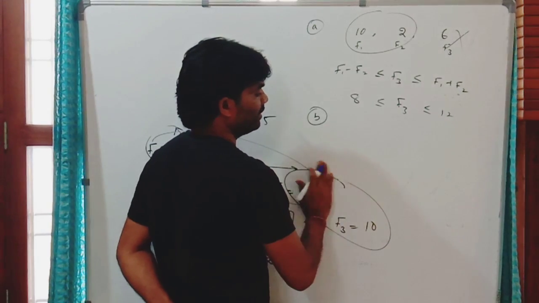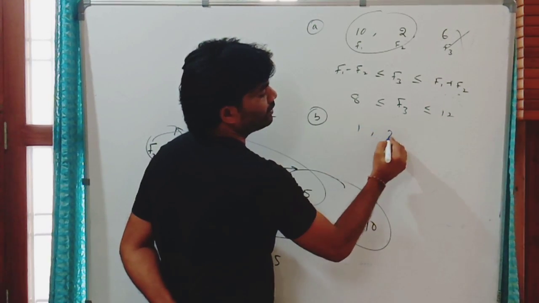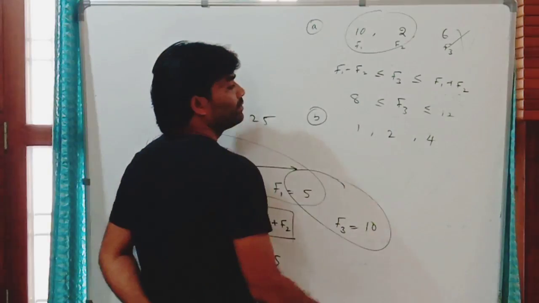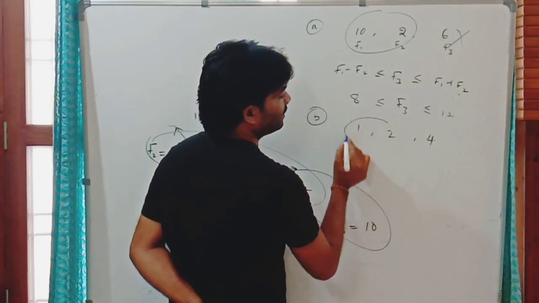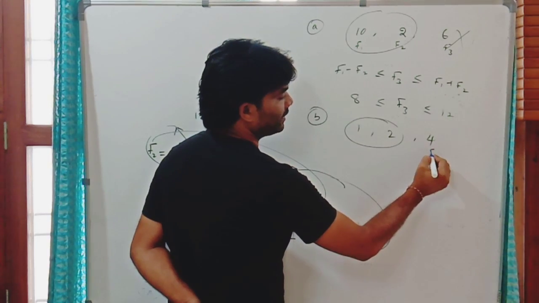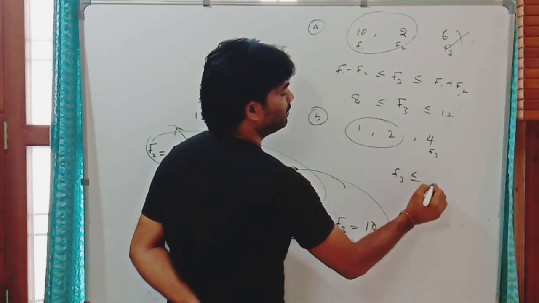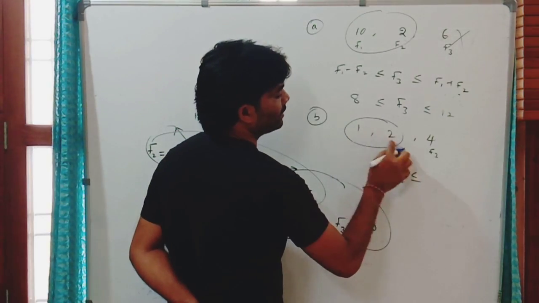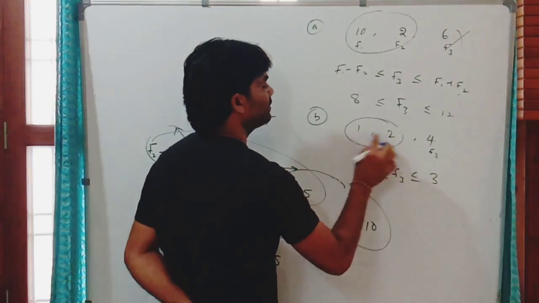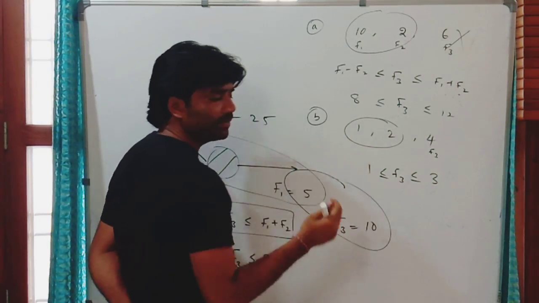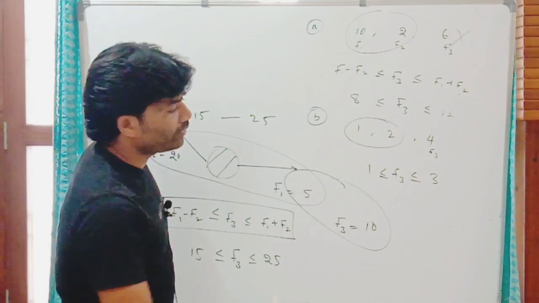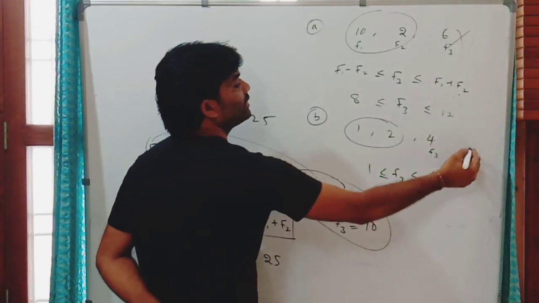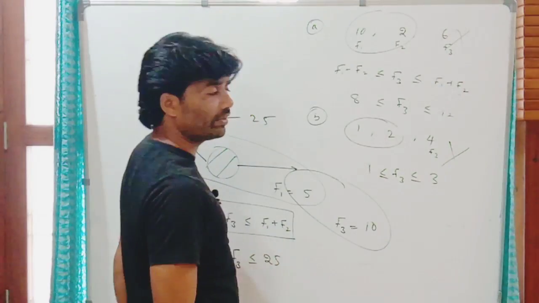Another set: 1, 2, 4. You can check. If I take this combination, F3 should be less than or equal to the sum of these two. What is the addition of these two? 3. The difference is 1. So the third force must be between 1 and 3, not more than 3, not less than 1. But F3 is given as 4. This set also cannot keep the system in equilibrium.